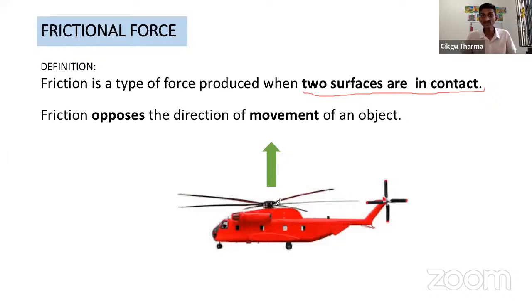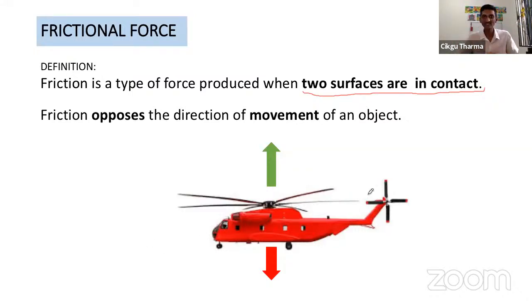The movement is up. Where is the opposite of up? Down, right? So the friction will be down. It always goes against.